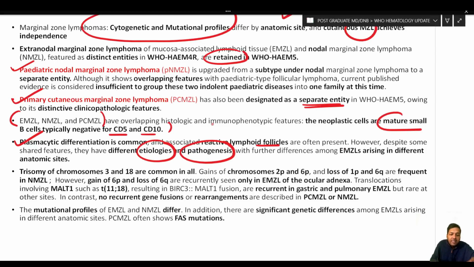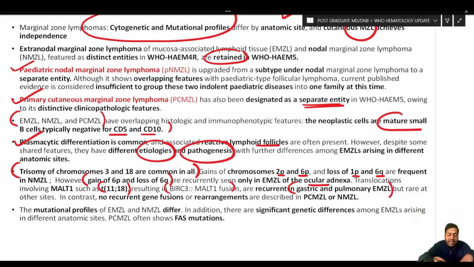Remember this point. For example, among all the marginal zone lymphomas, trisomy of chromosomes 3 and 18 are common. Gain of chromosome 2p and 6p and loss of 1p and 6q are frequent in nodal marginal zone lymphoma. However, gain of 6p and loss of 6q are recurrently seen only in extranodal marginal zone lymphoma of ocular adnexa. Translocations involving MALT1, such as the 11;18 translocation resulting in BIRC3::MALT1 fusion, are recurrent in gastric and pulmonary extranodal marginal zone lymphoma.